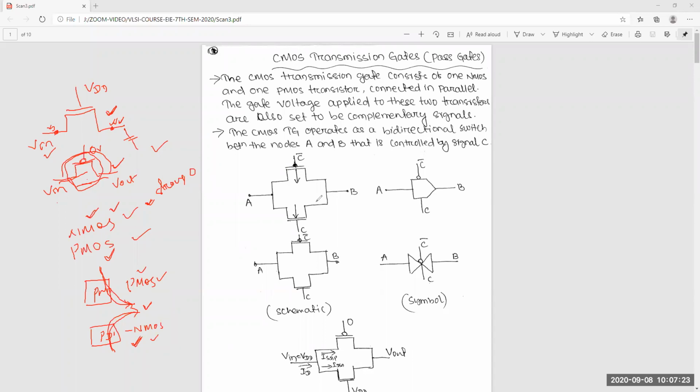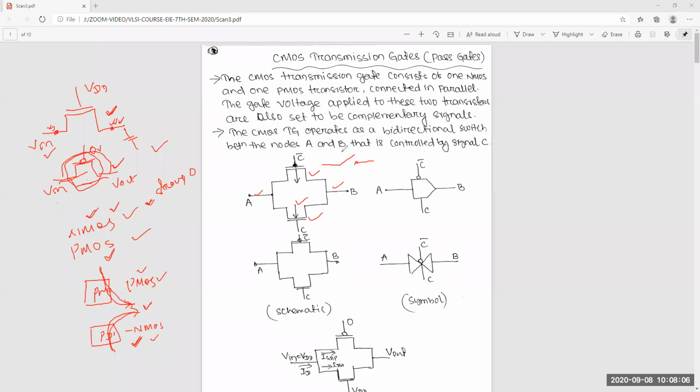So this is your transmission logic. One NMOS and one PMOS are connected in parallel, and it will act as a switch when C is 1. So both transistors will be on. This is NMOS; if C is 1 and C bar is 0, then this will be on and this will be on. Both will be on at a time, so whatever signal is there will pass to here. That means it is a switch.